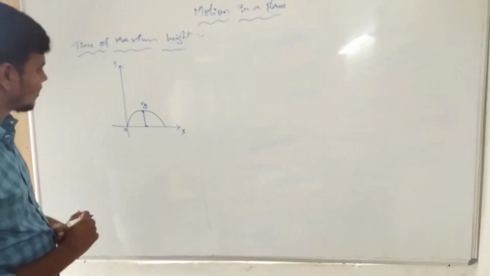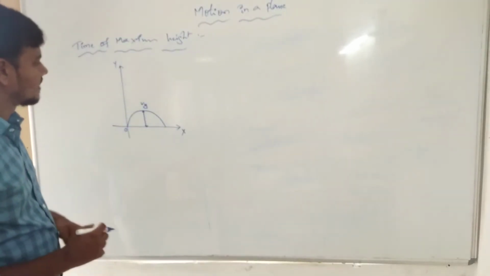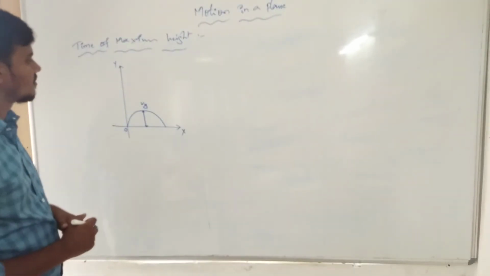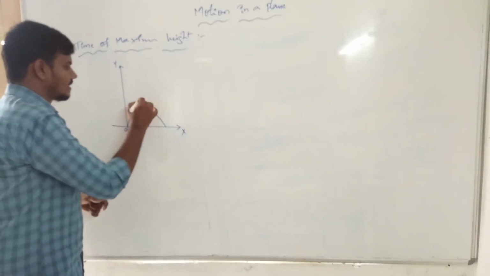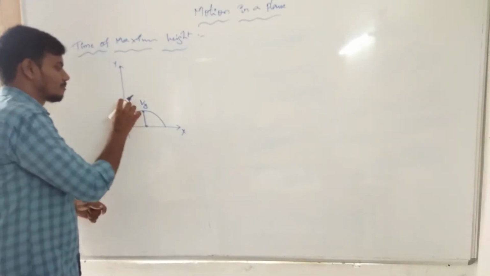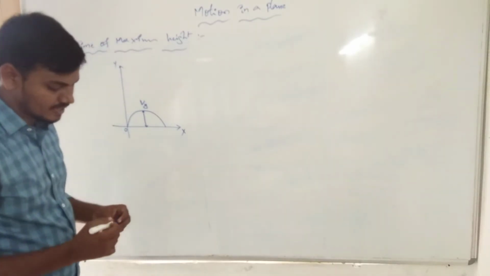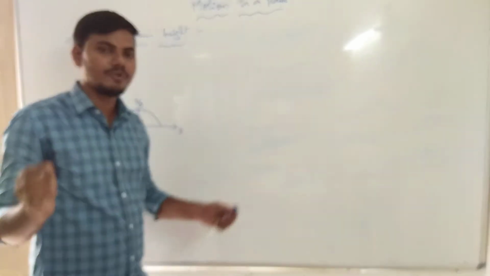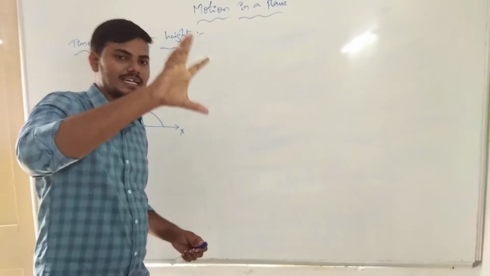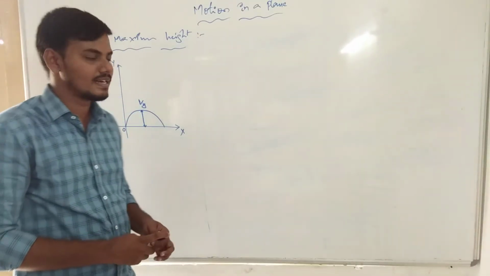Vy. Okay? Now this is the maximum height. Vy is equal to the maximum height. V is the velocity at the y position, and y we can take in the projectile function. In every projectile motion, when a ball is thrown in the upward direction, we take the displacement as the height. Okay, that's the maximum height position.